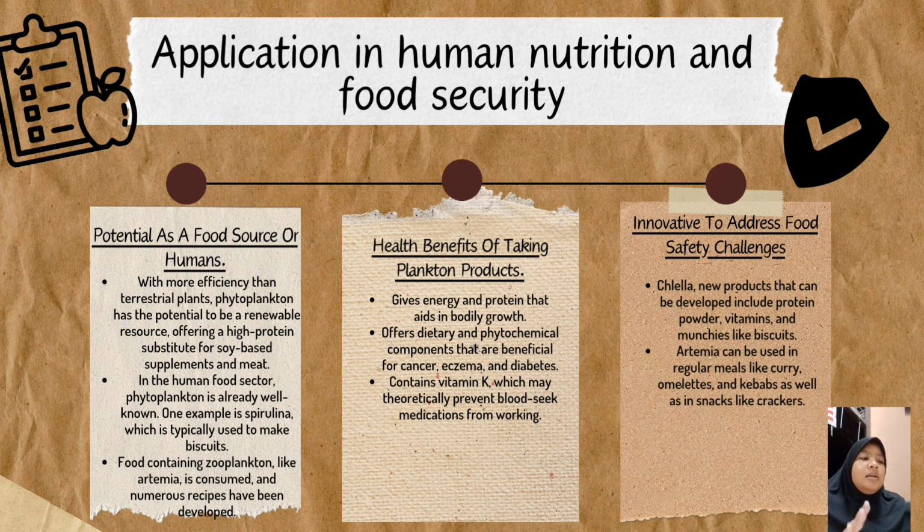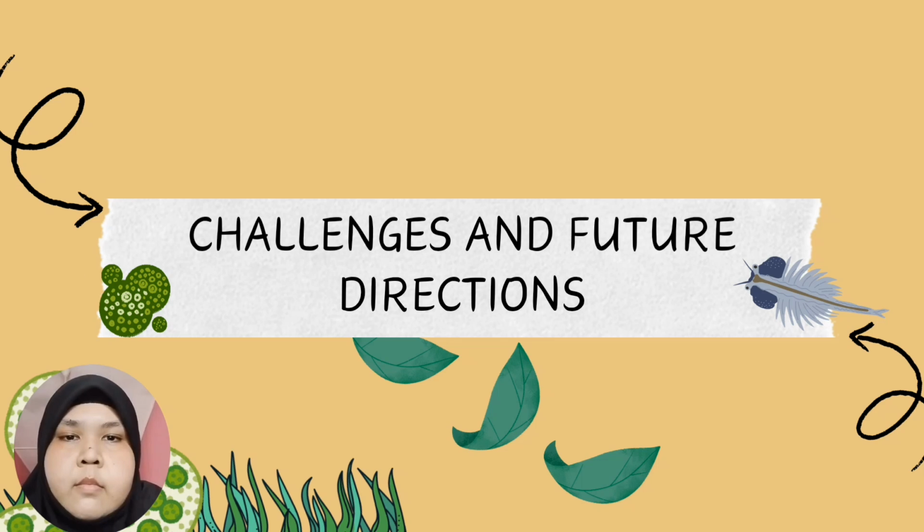For Artemia, now it's more used in regular meals like curry, omelet, and kebabs. You can find a lot of recipes for Artemia products. And for your information, in UMT we also have snacks that contain Artemia, like crackers, that help a lot of people to taste it and get more protein.